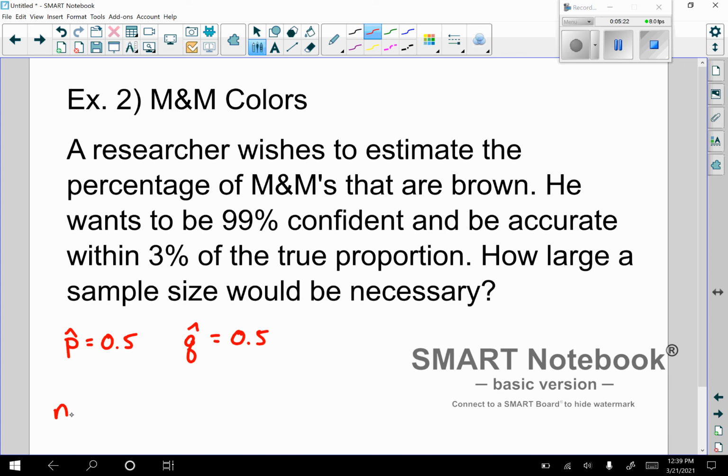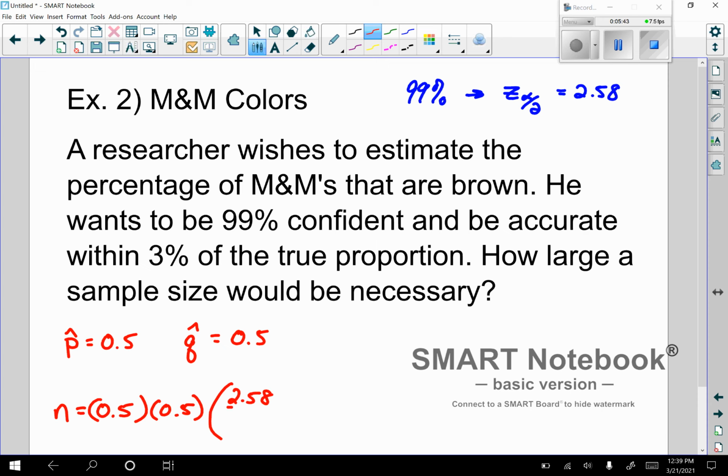So now our formula, n is going to equal, and the fact that we're at a 99% confidence level means z sub alpha over 2 should be 2.58. So n is going to equal 0.5 times 0.5. And then we'll take the 2.58 divided by 0.03 and square it.